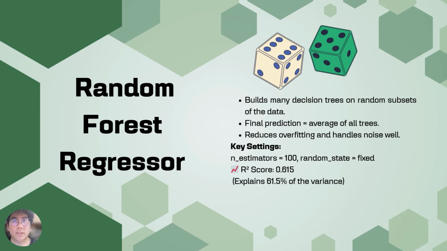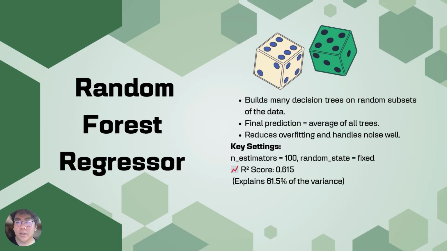With just 100 trees and a fixed random state, we hit an R² of 0.615, meaning the model has explained 61% of month-to-month crime variance. The real bonus is explainability. We can pull up a built-in feature importance chart and show commanders exactly how factors drive risk in their district.